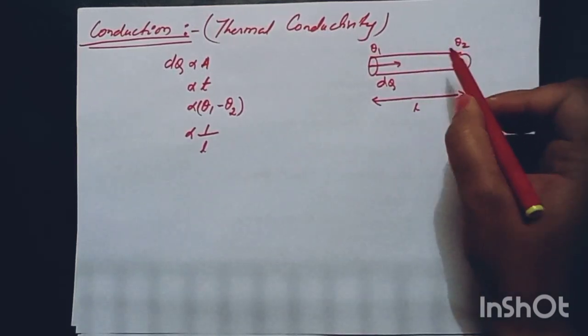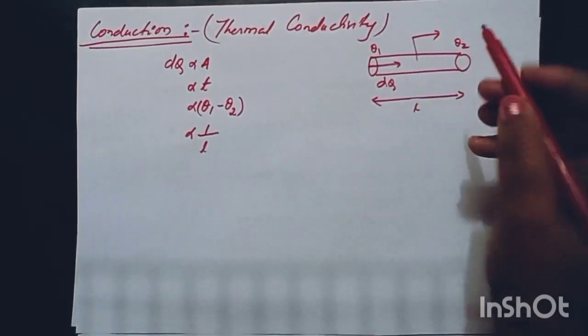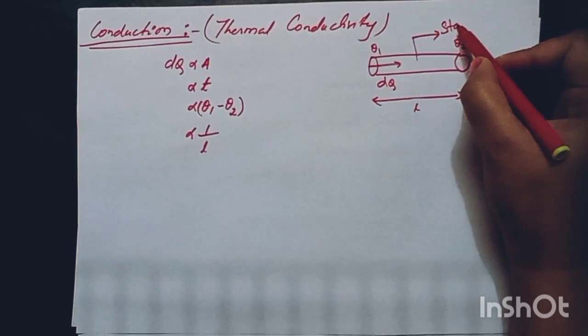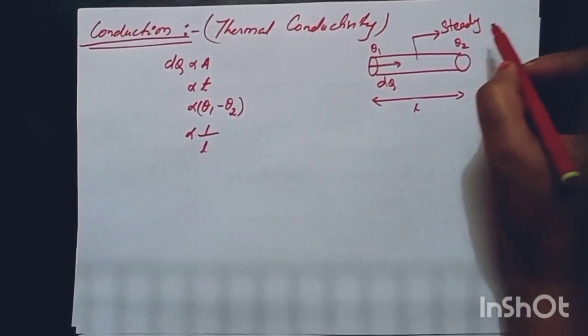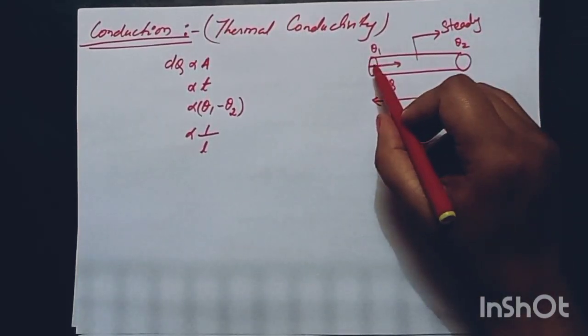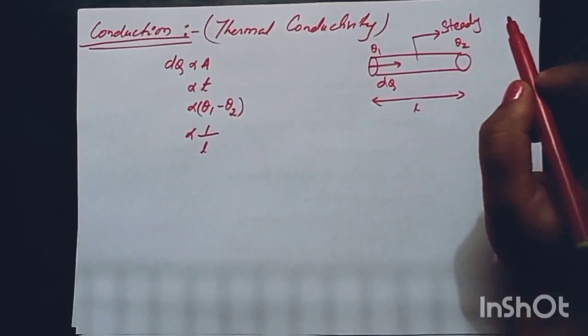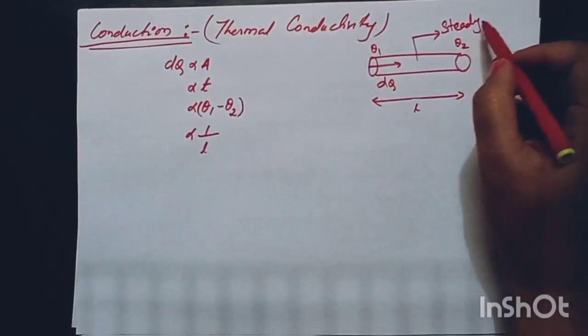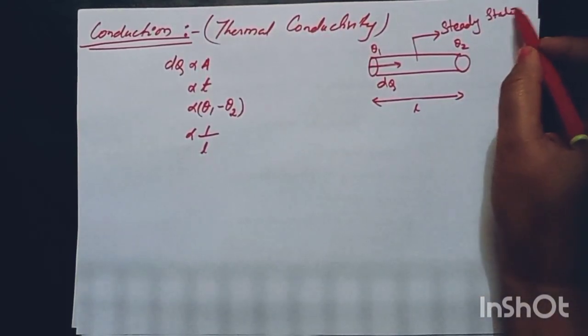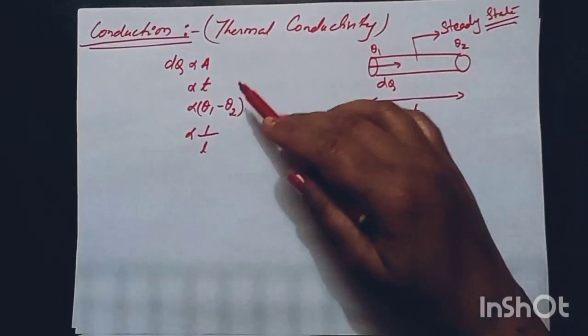So the heat will flow until and unless a steady state is achieved. What is a steady state? A steady state is that both the ends of the conductor will reach the same temperature. Until and unless the steady state is reached, it will flow.